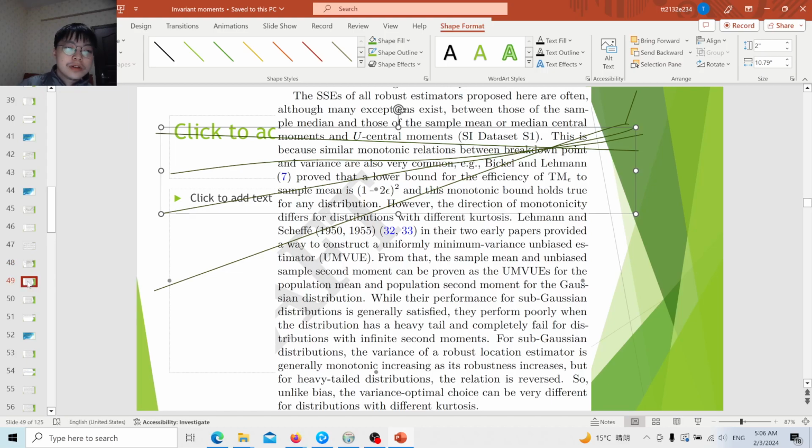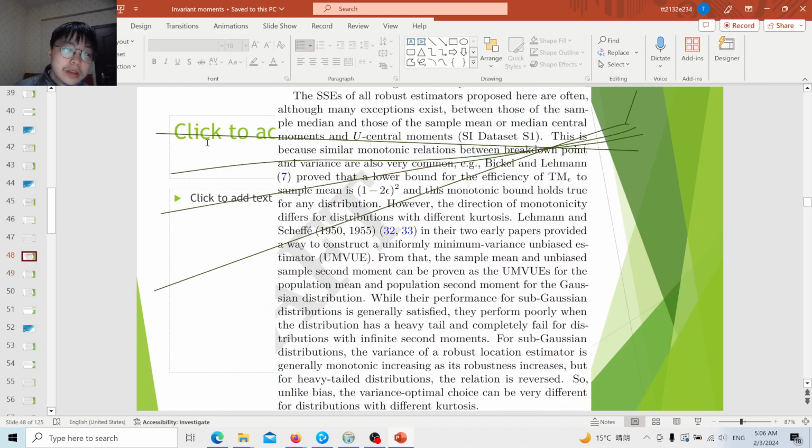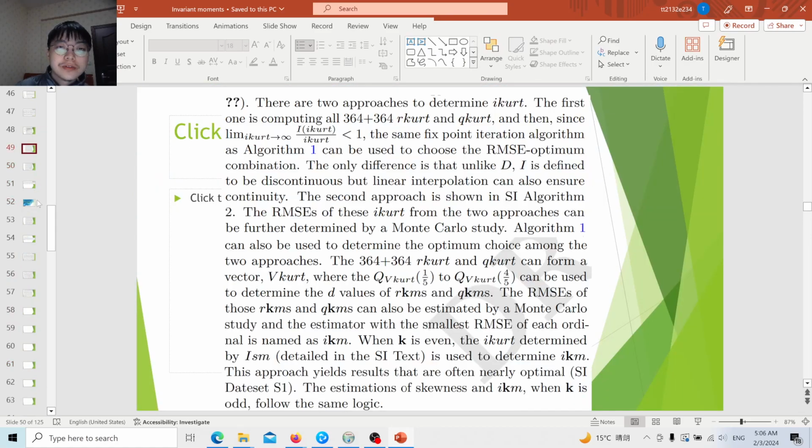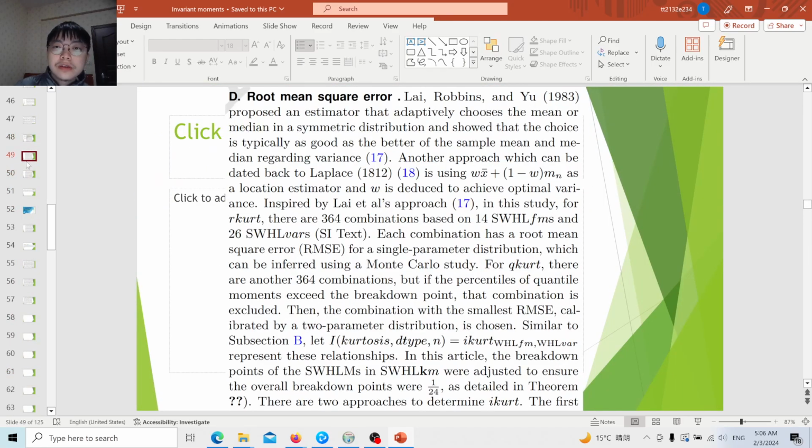It suggested that indeed we can do something to select the optimum choice. This approach was probably first proposed by Lai, Robbins, and Yu. Their PNAS paper proposed an estimator that adaptively chooses the mean or median in a symmetric distribution, and they use the bootstrap to estimate the standard errors. They show that the choice is typically as good as the better of the sample mean or the median regarding variance.